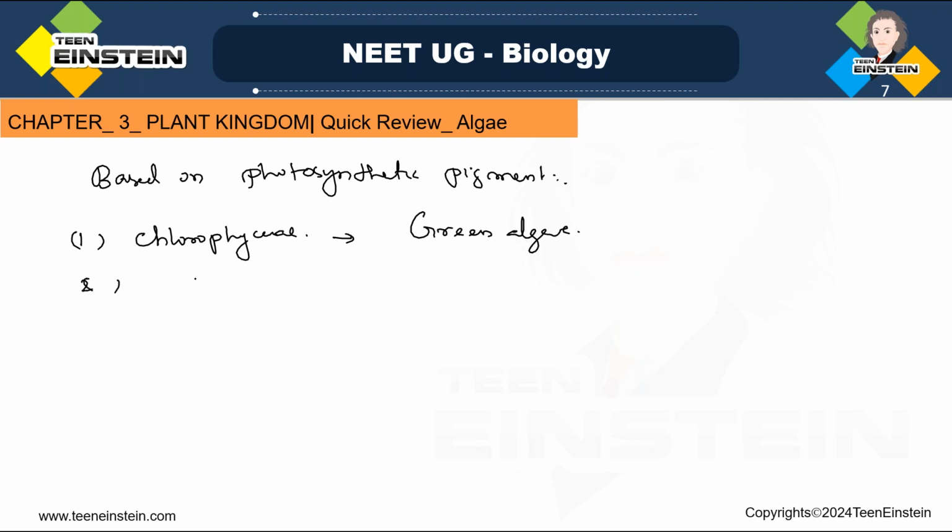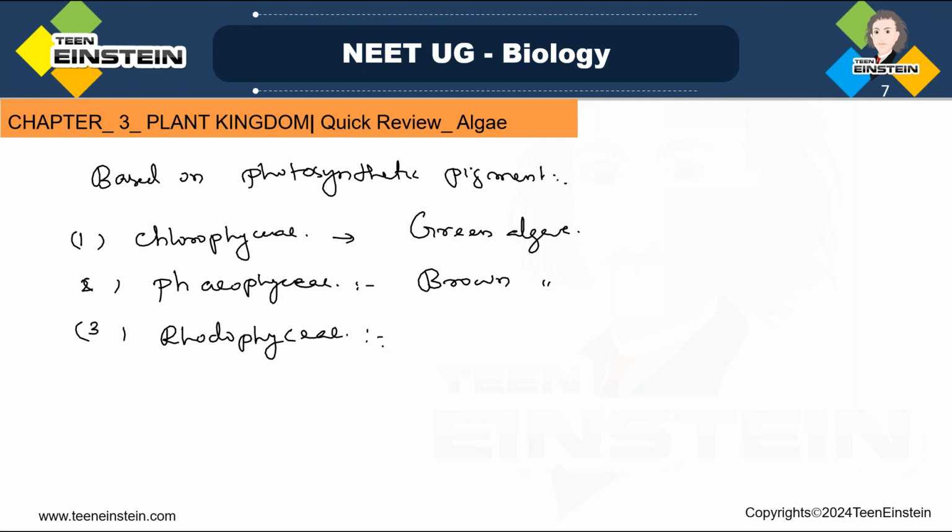The second one is Phaeophyceae, the brown algae. And the third type is Rhodophyceae, the red algae.